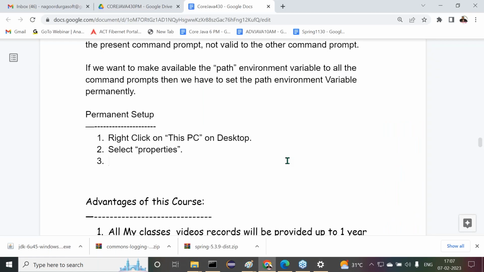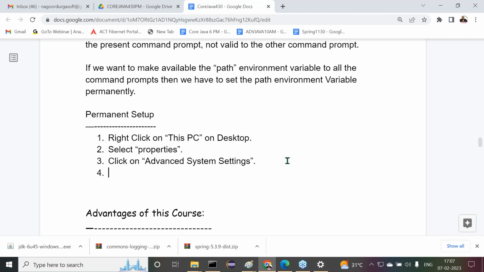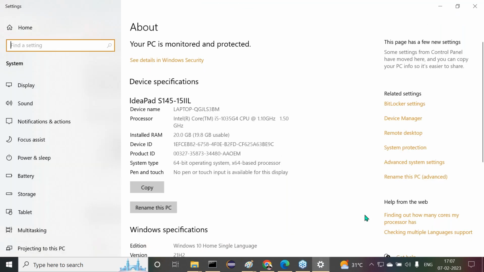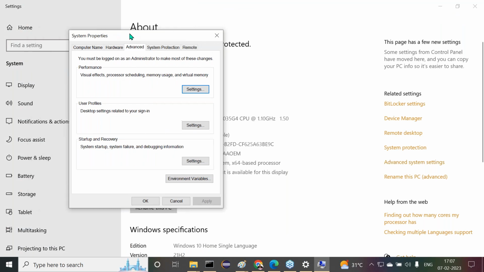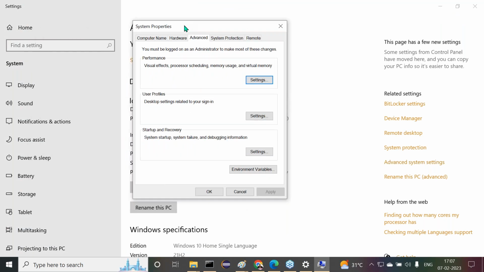Now here, what do I have to write? Click on Advanced system settings. All right, sir. Now see this one. If I click on Advanced system settings, automatically a window opens or not? Right, sir. Automatically a window opens here now. All right, automatically a window is open here.